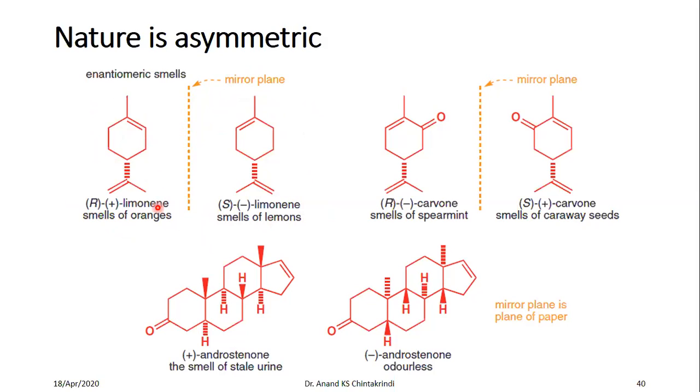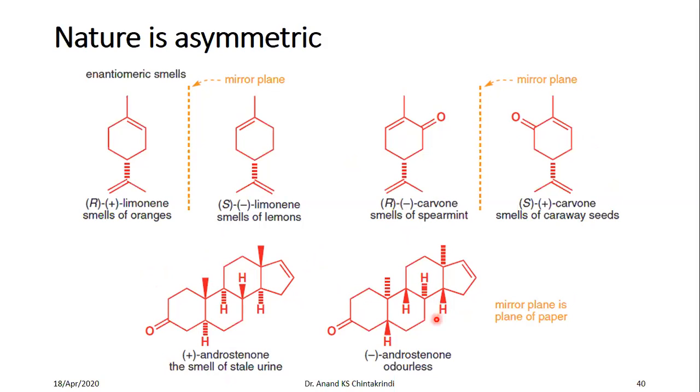Similarly, for carvone, the R isomer, the levorotatory, negative enantiomer, smells of spearmint, whereas the S isomer smells of caraway seeds. Likewise, androstenone, a steroid, smells of stale urine, whereas the levorotatory enantiomer of androstenone does not have any smell.